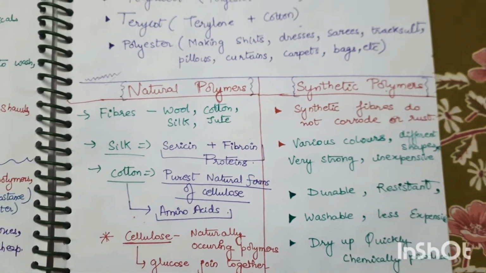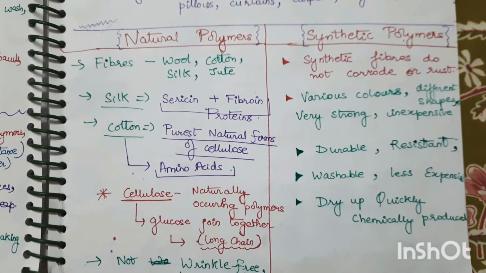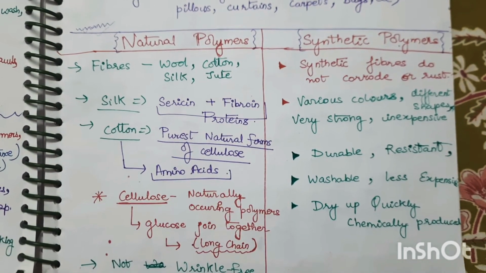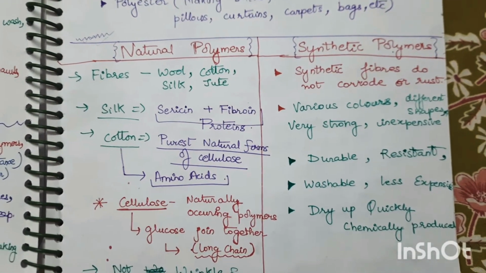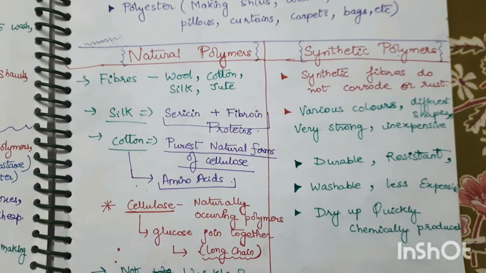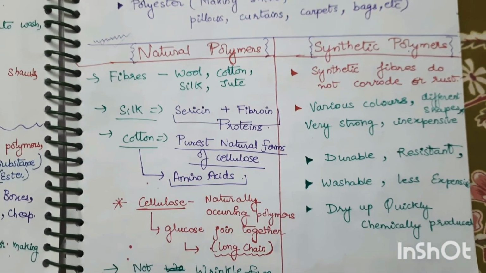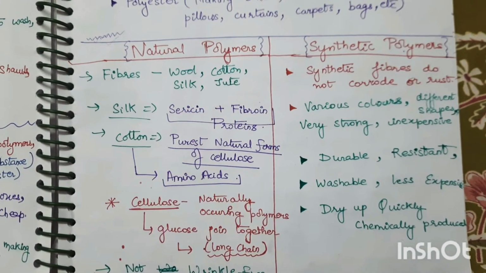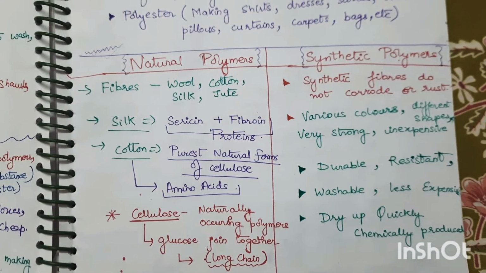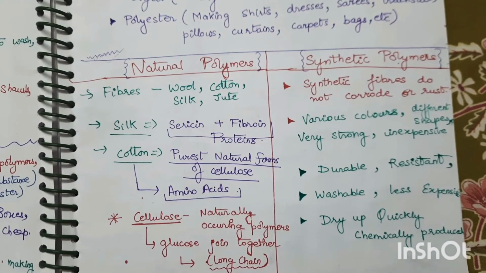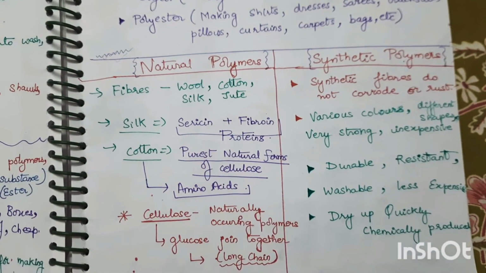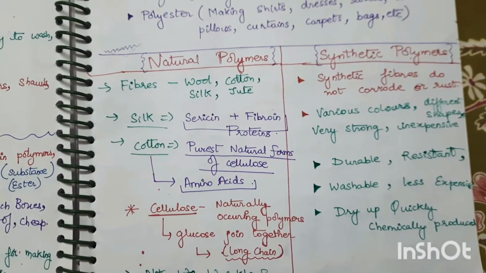Before the next one, let's study something about synthetic polymers. Synthetic polymers are artificially made. They do not corrode or rust. They can be dyed in different colors, and they can be changed into different shapes, and they are very strong and also inexpensive. So the natural polymers are costly, but the synthetic ones are inexpensive. Next is durability. They are very durable and resistant to moth and fungus. They're easy to wash, less expensive as said earlier, easily and quickly dried, and chemically produced.